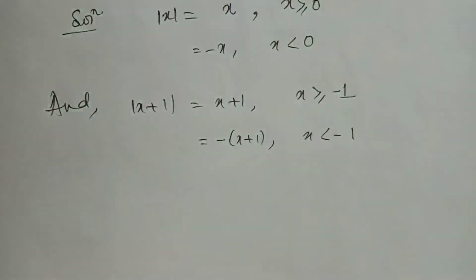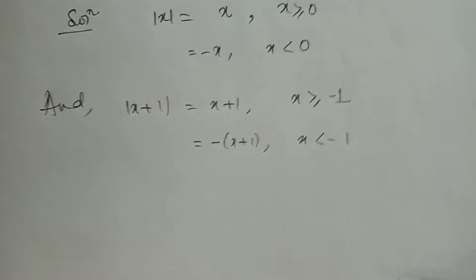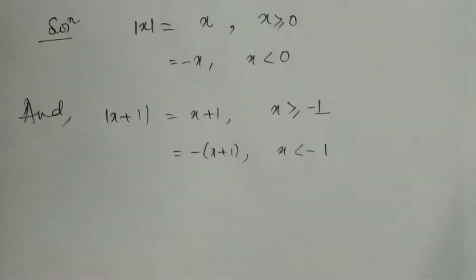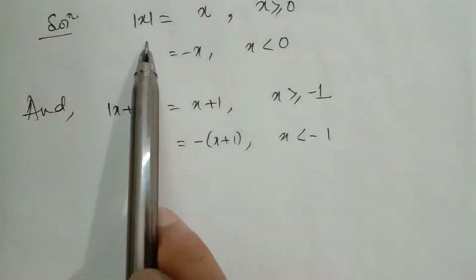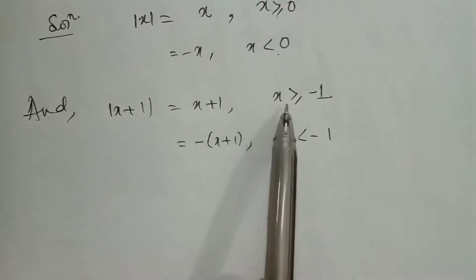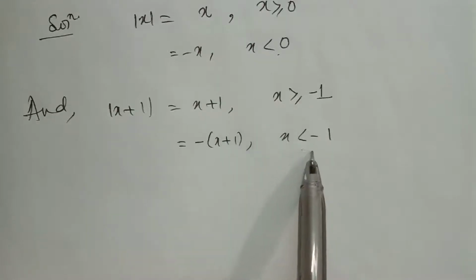You know the definition, I am not explaining it. Now you can see modulus of x is defined for x more than 0 and x less than 0, and this is defined for x more than minus 1 and less than minus 1.